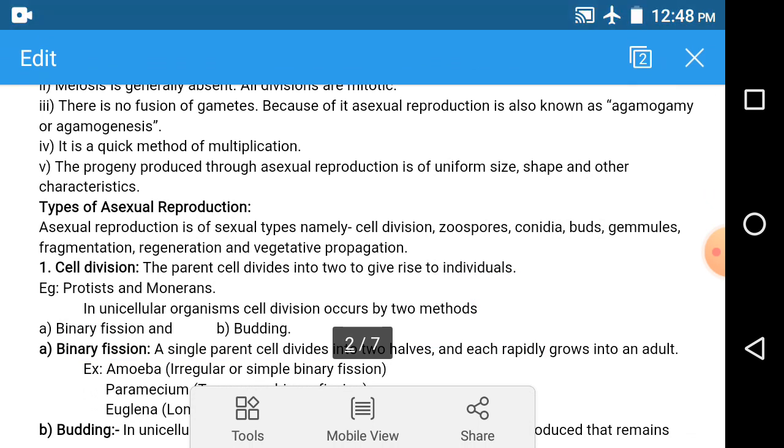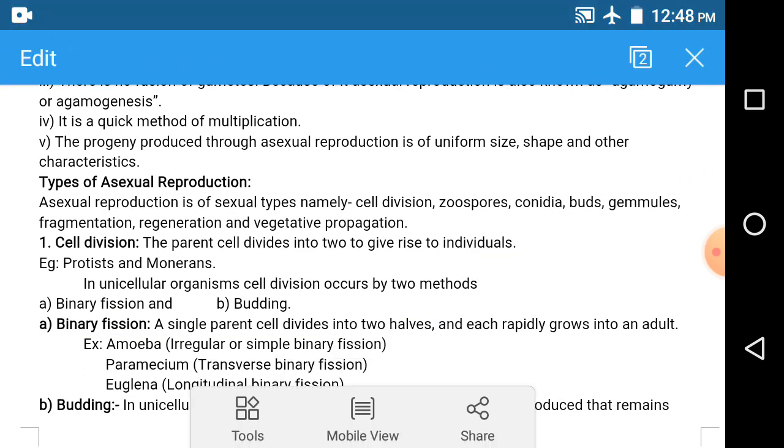The progeny produced through asexual reproduction is of uniform size, shape, and other characters. Hence, they are called clones. Clones is going to be asked as a 1 mark question in the second PUC. What are clones? Yes, keep it in mind.